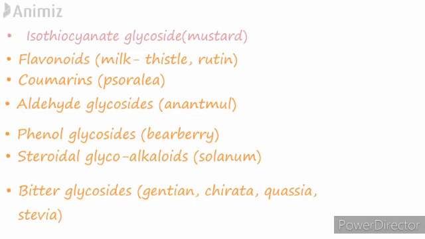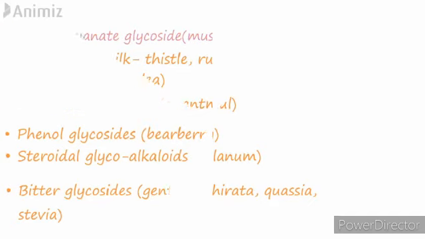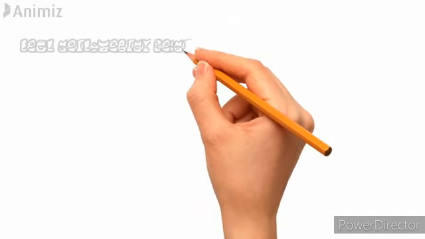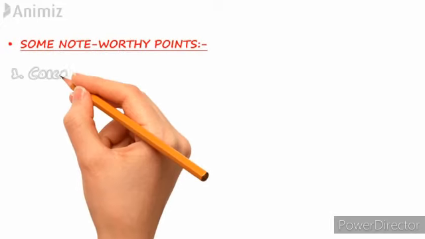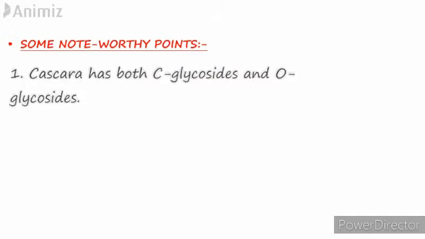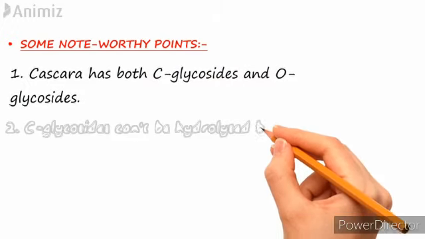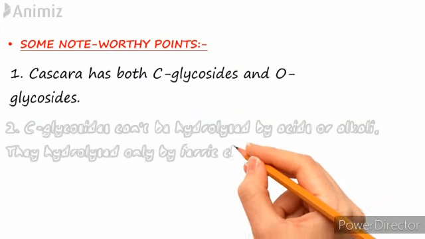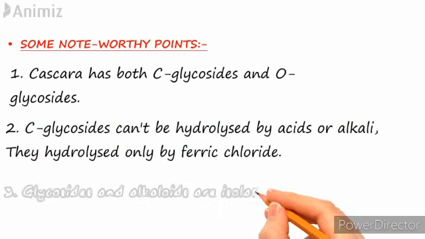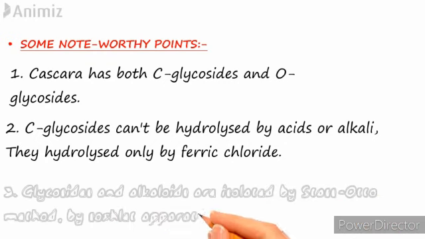Some important points. Cascara, a medicinal plant, has both C and O glycosides as active metabolites. C-glycosides cannot be hydrolyzed by acid or alkali. C-glycosides can only be broken down by using ferric chloride. Glycosides and alkaloids are isolated by the Stas-Otto method. The Soxhlet apparatus is used to isolate them from plants.